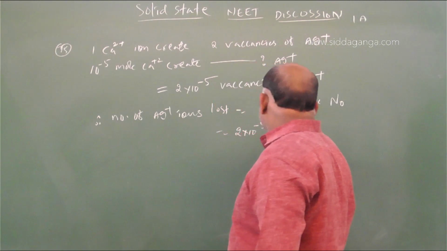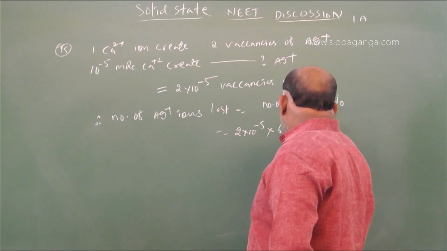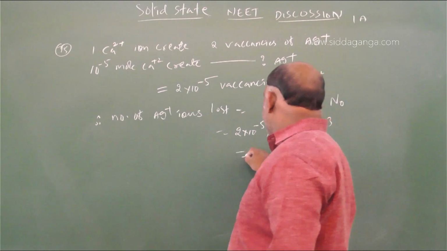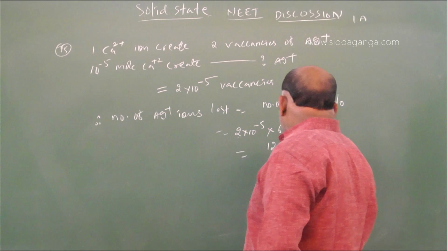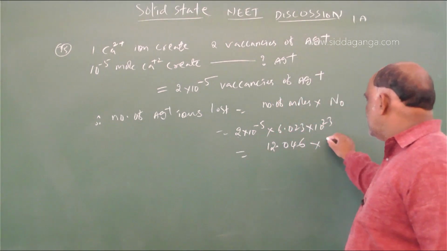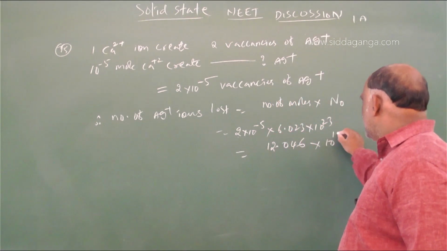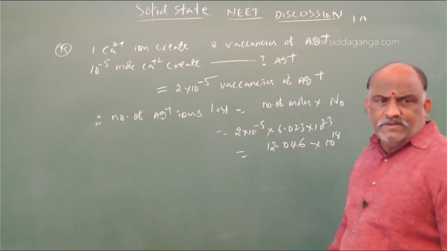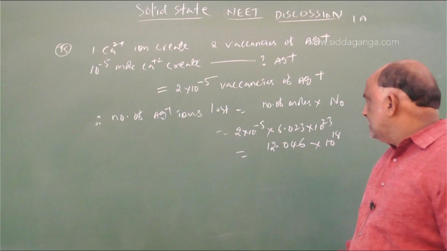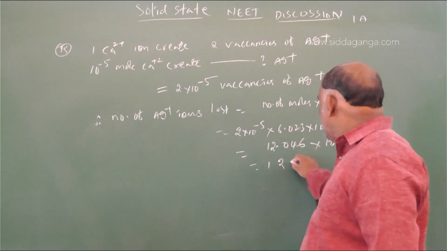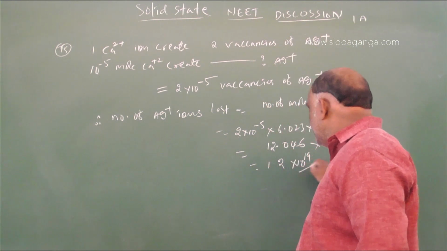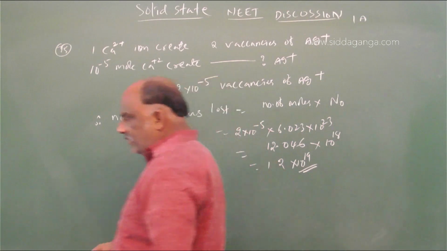NA is 6.023 into 10 power 23. What is the answer? 2 threes are 6, 2 twos are 4, 0. 12.046 into 10 power 18. 12.04 is not among the options, so we should go with 1.2 into 10 power 19.